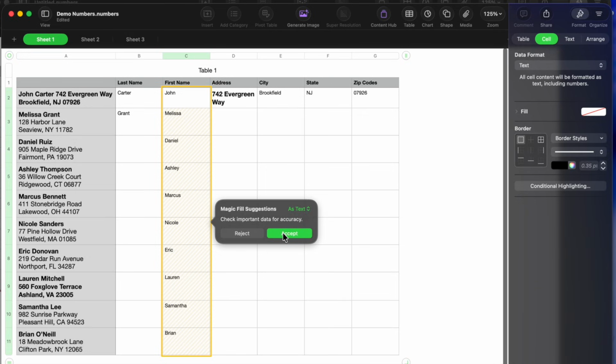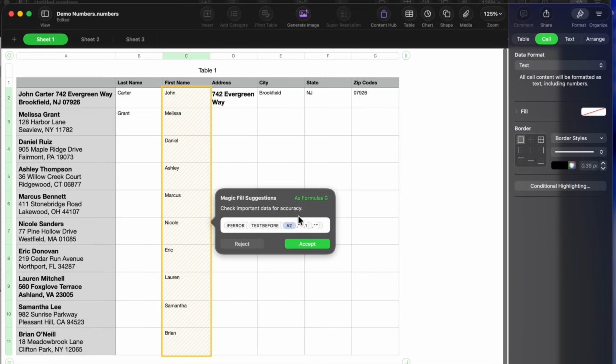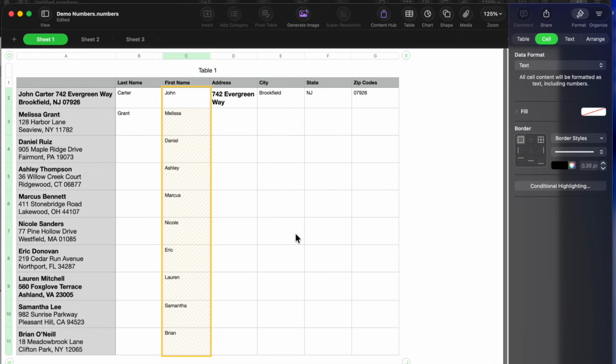It's saying, do you want to reject it or do you want to accept it? You can accept it as text or as a formula. I haven't dove into the formula yet, but you can see it's actually figuring out the formula. It's actually creating a real formula to capture the information over in the first column. So you could do it either way, but we're going to do it as text and hit accept.